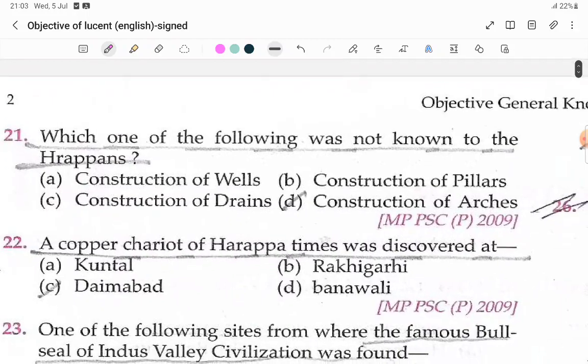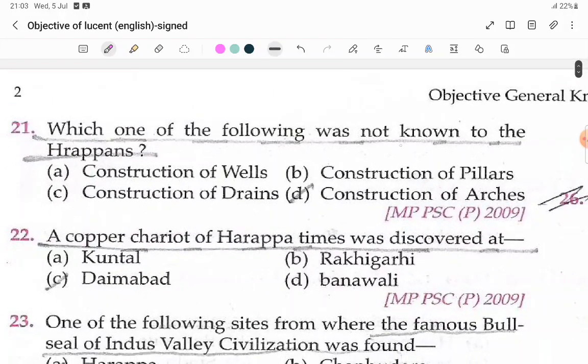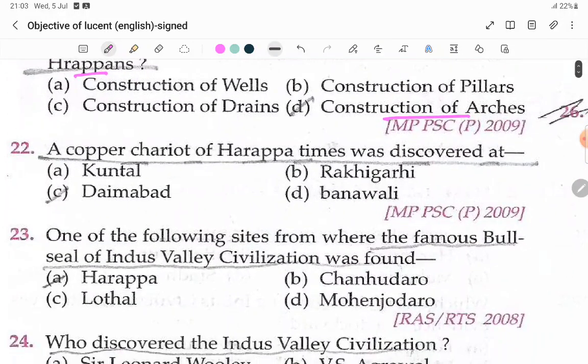Next, 21st question. Which of the following was not known to the Harappans? They did not know the construction of arches. Arches means like the Taj Mahal, na? Like that. How to make arches, they didn't know. That means a curved shape. The copper carat of the Harappan times was discovered at Kirita. Kirit is called a helmet, which they keep on the head. It's Daimabad. Copper carat of the Harappa times was discovered at Daimabad. So you can remember, this is the Kirit, on the head they will keep. On this there is a diamond, you think, so diamond, Daimabad, like that you remember.